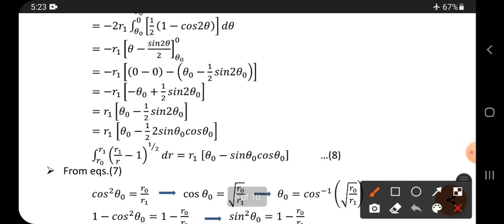Okay, now the 2 cancels, only r1 remains. Integration of 1 with respect to theta is theta. Integration of cos 2 theta is sin 2 theta by 2. So these 2 can come downside. And the limits are from where to where? Theta naught to 0.